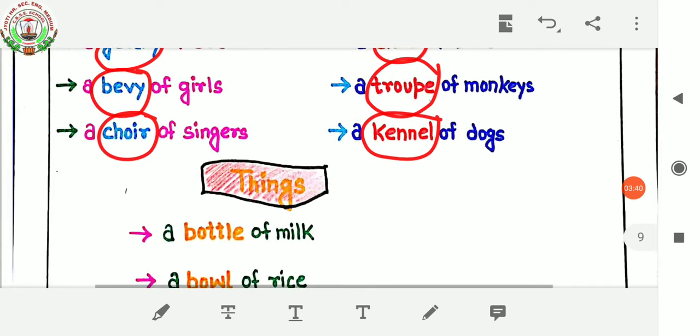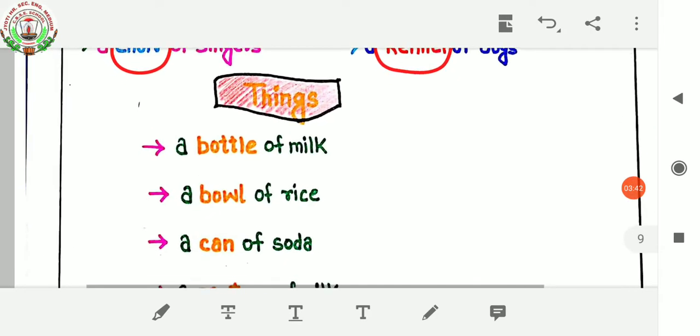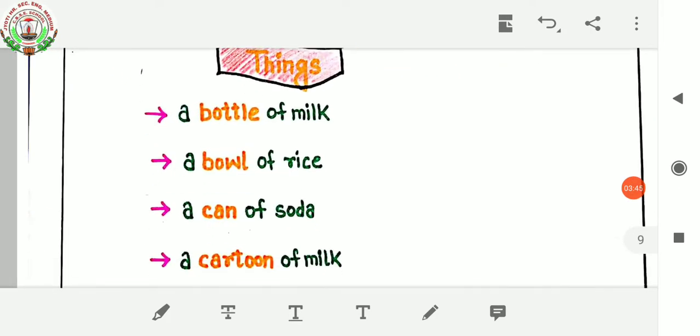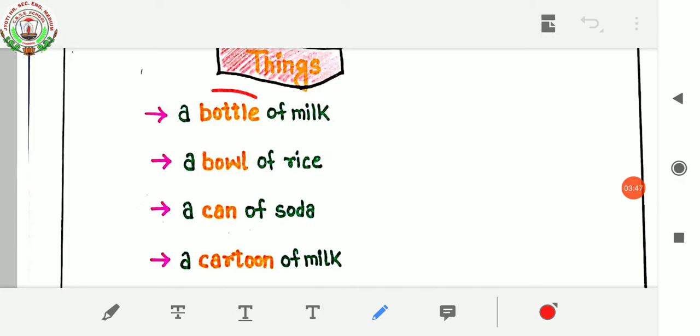Now, let's see how we use collective nouns for things. Like a bottle of milk. Here, bottle is a collective noun. A bowl of rice. Here, bowl is a collective noun. A can of soda. Here, can is a collective noun.